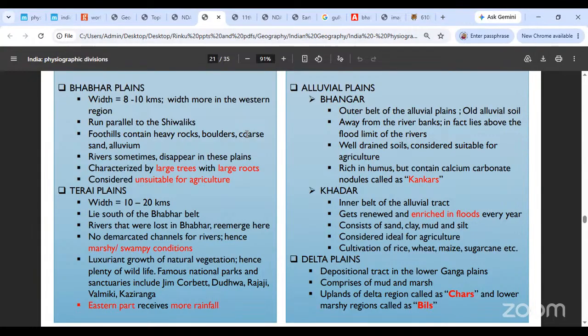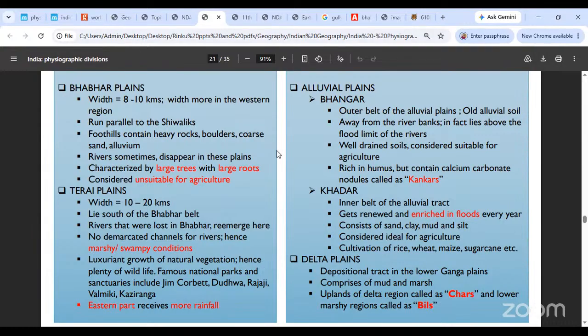What happens is that you find great vegetation over here. All sorts of vegetation you'll find over here. Tall grasses, short grasses, big trees, small trees. So this is very, very luxuriant in natural vegetation. And because of the natural vegetation, clearly you will have great wildlife also. Okay, you will find plenty of herbivores, and after them you will find plenty of carnivores also.